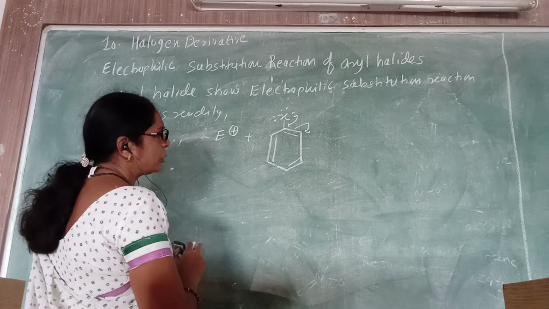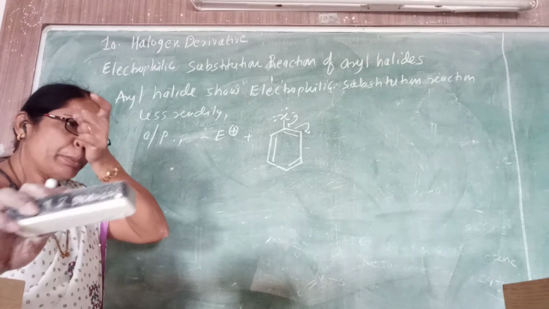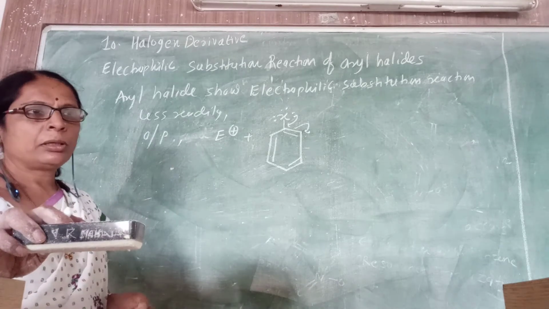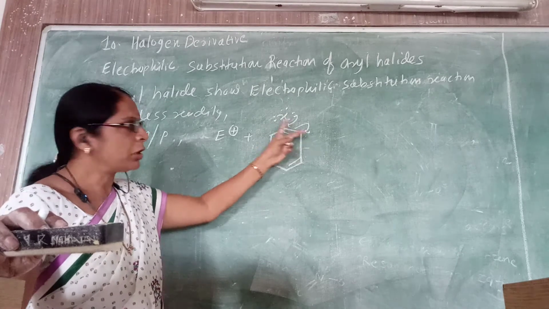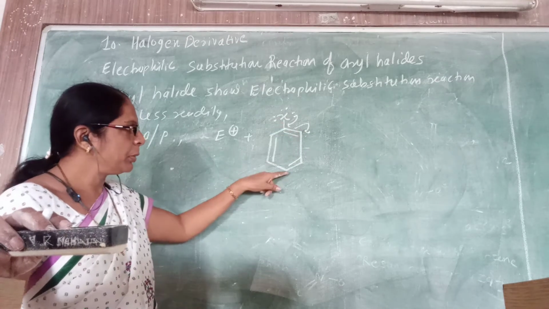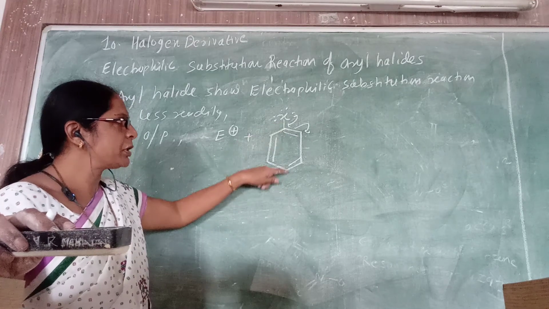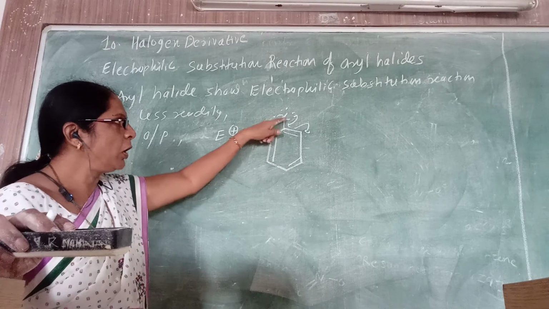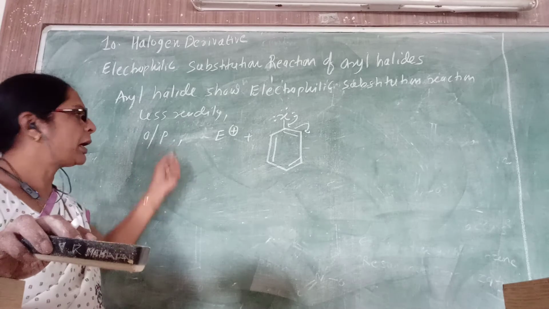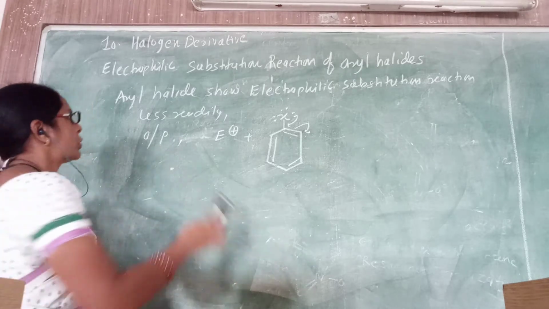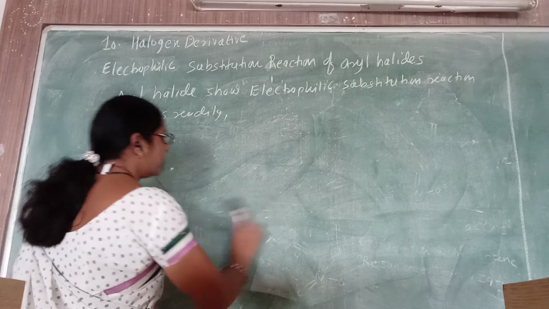Again, between the ortho and para, it is observed that the para products are the major products. Ortho products are not major products. So why are ortho products not major? Because if the ortho products are here, because of the steric hindrance, the ortho products are less stable. But when the incoming electrophile is present at the para position, the halogen and the electrophile are very far away from each other, so there is no steric hindrance. So among the ortho and para, you observe that para products are more stable. Okay. So now consider what are the reactions that can be shown by the aryl halide.